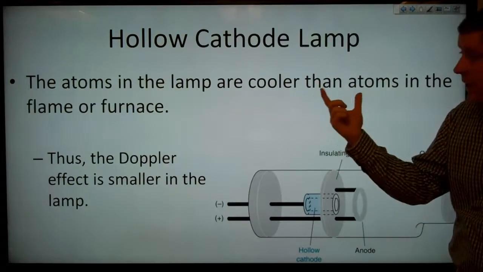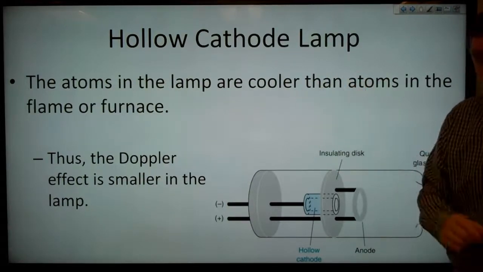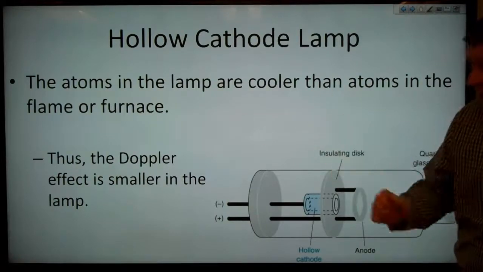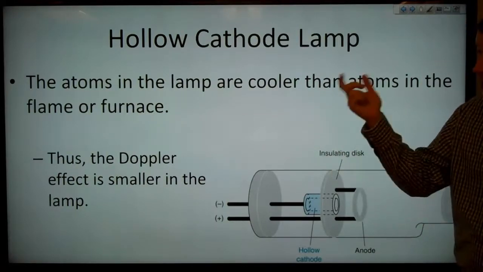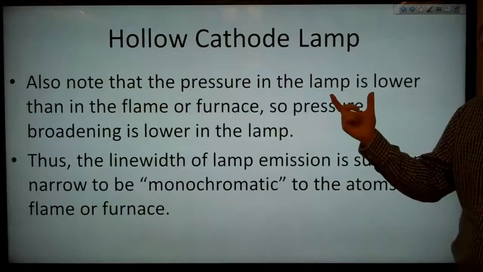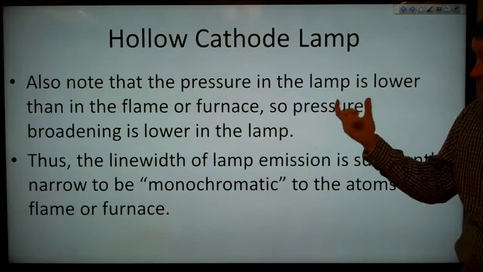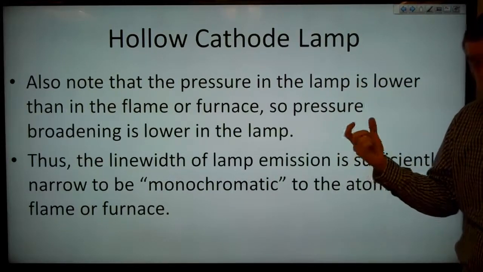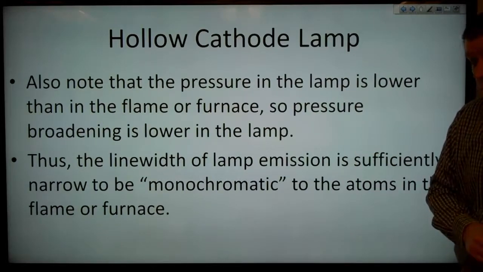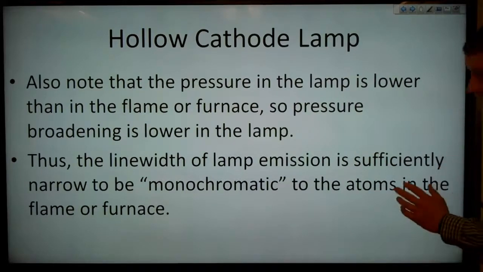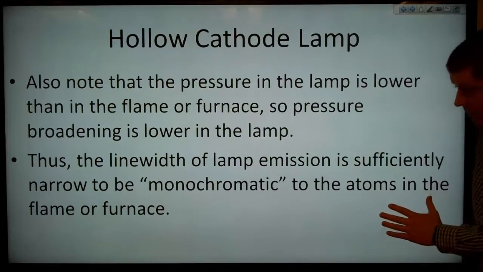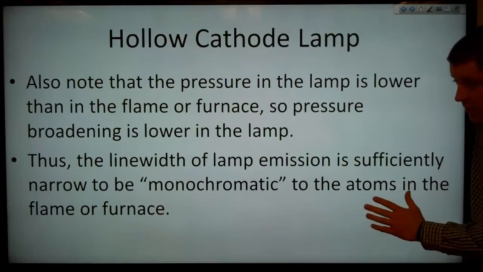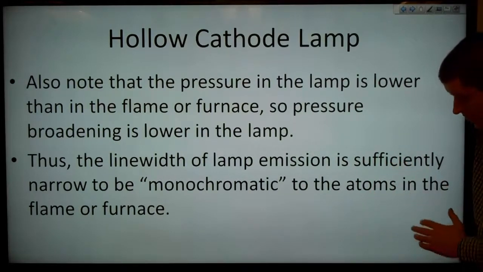So the atoms in the lamp are cooler than atoms in the flame or the furnace are, and thus the Doppler effect is smaller in the lamp than in the flame or furnace. Also note here that the pressure in the lamp is lower than in the flame or furnace, so the pressure broadening will also be lower in the lamp than in the flame or furnace. And thus the line width of our lamp emission is sufficiently narrow to be called monochromatic to the atoms in the flame or furnace.